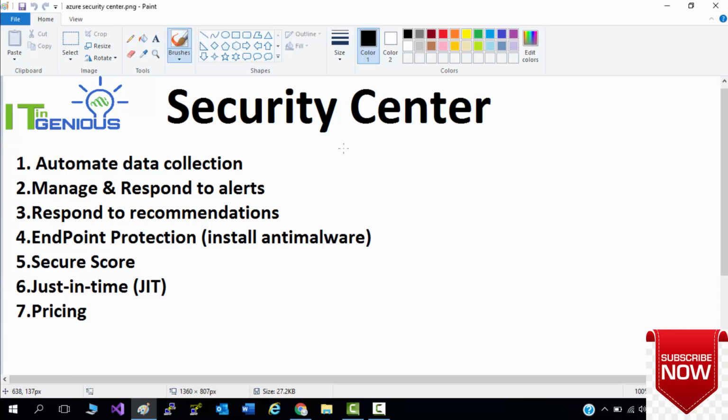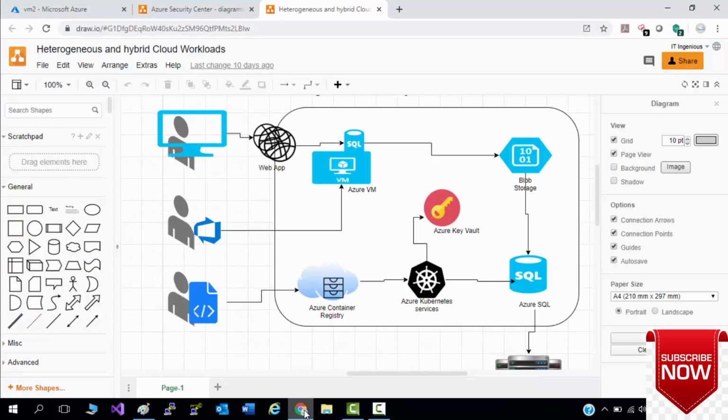You can run your incidents, and you will get your secure report, the secure score, which tells you how secure your environment is, what percentage it is secure. The best thing is the just-in-time feature which you will get here. As per the recommendations against your report and alerts, you can secure your environment.